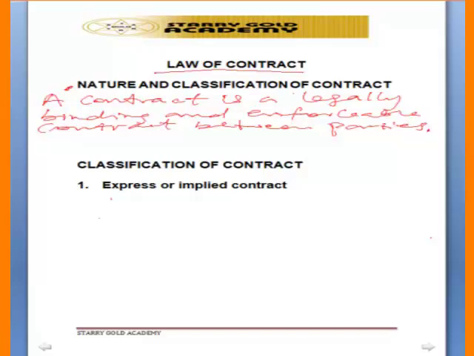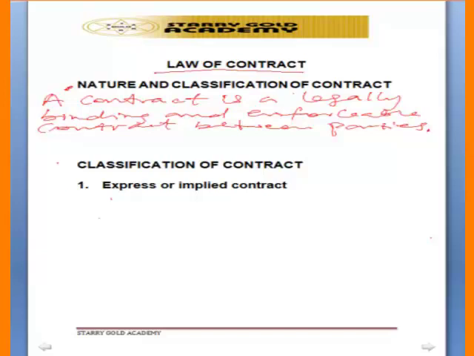That is, if an aggrieved party takes the matter to court, then the court will enforce the contract. So it is for the purpose of enforcement. That is why it is called a contract. Not just an ordinary agreement, but an agreement that the court must recognize.